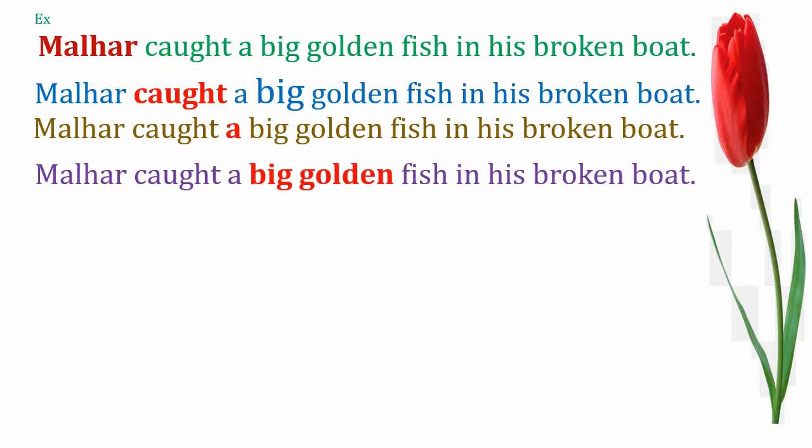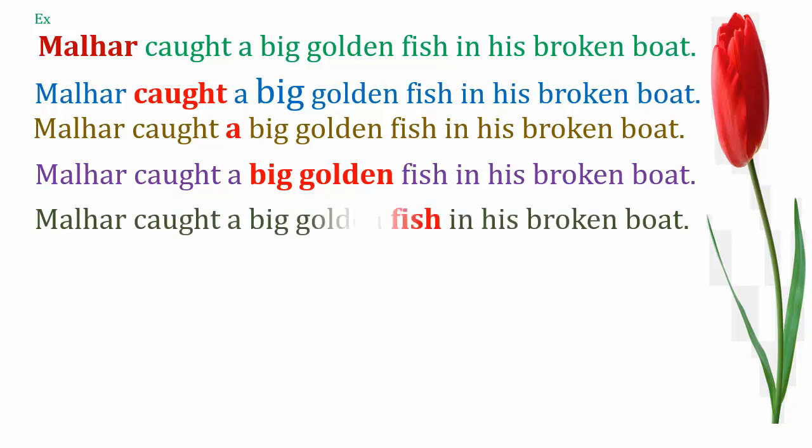In the next part, big and golden. So these big and golden, these are the words. They are the describing words. Here what are they describing? So they are describing the quality of the fish. Yeah, they are telling more information about the fish. The fish is big and it is also golden. So these are describing words. Here fish. Fish is also the name of an animal, a living thing which is living in water. So it is also the naming word.